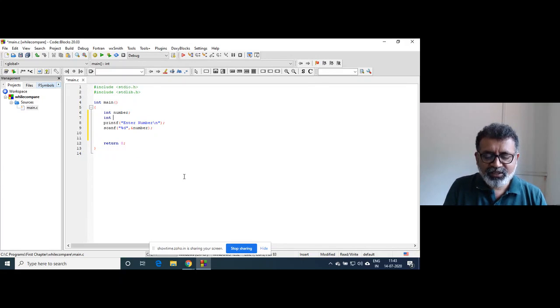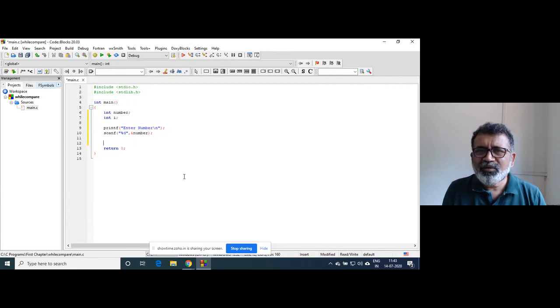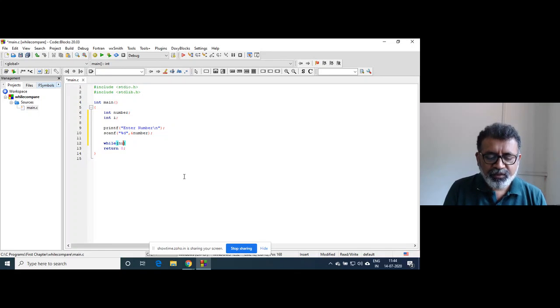Just check here. Int i, one variable I will declare. You can write any loop. I'll write a while loop; initialization we have already done.